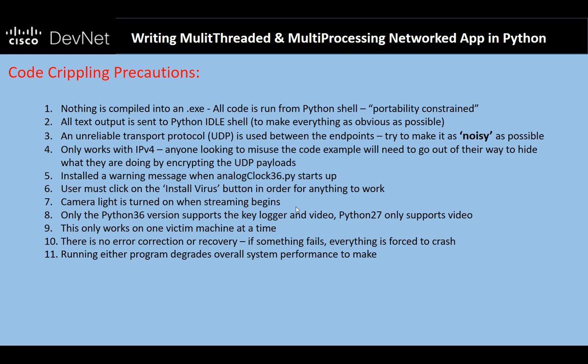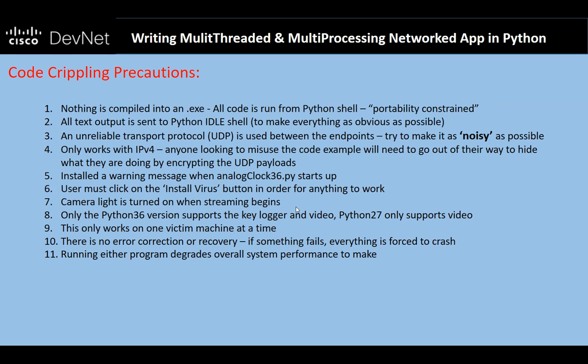Any text that I want to display, I send to the shell so that it's fairly obvious something is going on. If someone misuses this code and installs it on someone who's unaware that it's running, I want it to be very, very obvious. I also want it to be extremely noisy. So I used an unreliable transport protocol. I used UDP between the endpoints. I want to make this as noisy as possible.